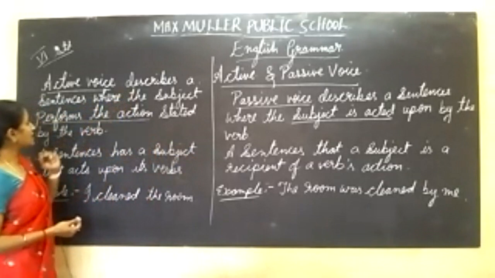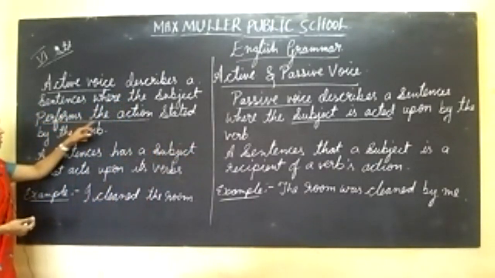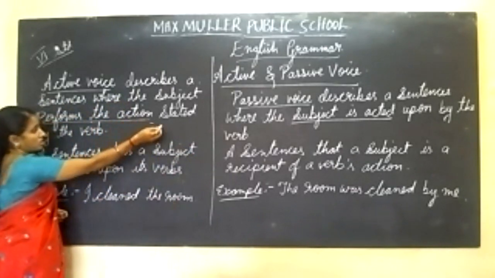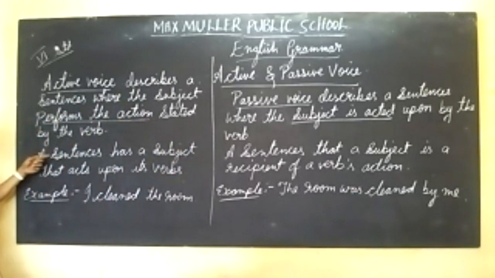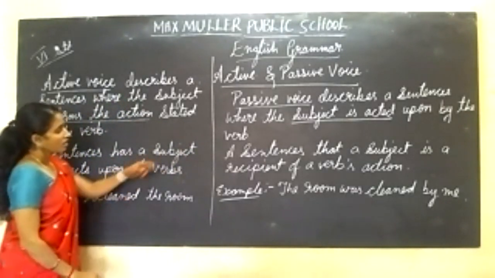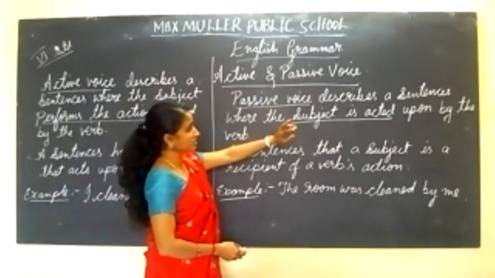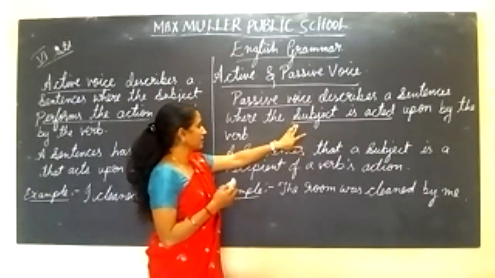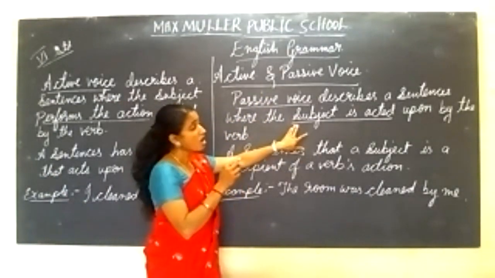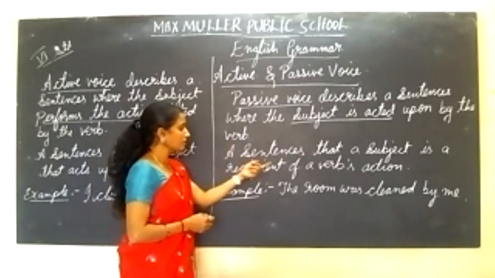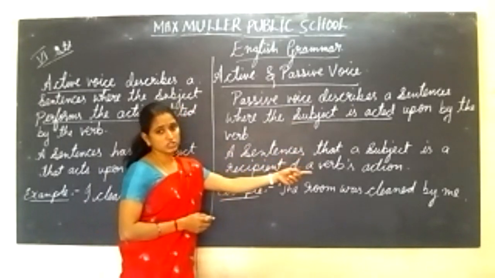Active voice describes a sentence where the subject performs the action stated by the verb. I cleaned the room. A sentence has a subject that acts upon its verb. Passive voice describes a sentence where the subject is acted upon by the verb, a subject that is a recipient of a verb's action.